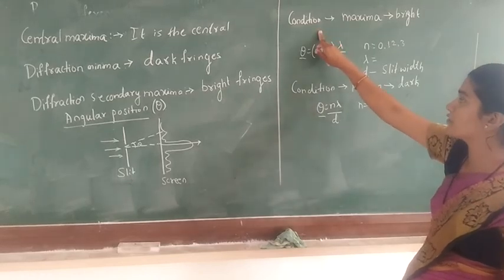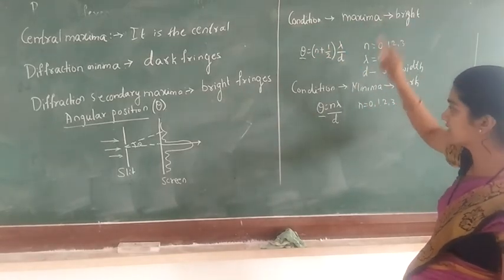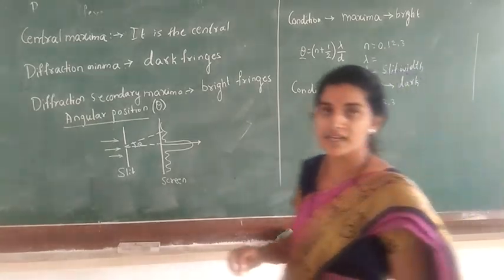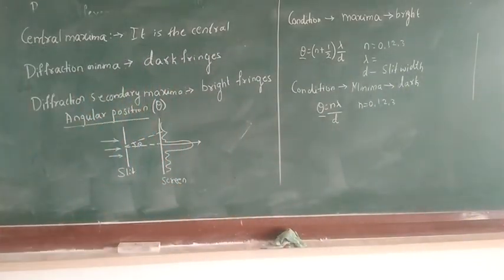First one, we apply for the maxima, which is in the bright field. Second one, minima, which is in the dark field. These are the two expressions for the angular position of the diffraction of light.